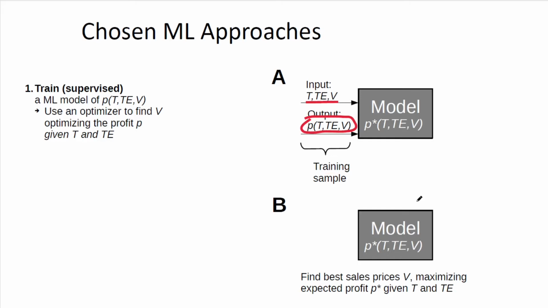So you provide several hundreds or a million training samples to a machine learning algorithm, which then generates a model for you, which is P star, an approximation of the function profit, the expected profit P star. And then in the second step, you find the best sales prices V, which maximize the expected profit P star given your temperature and day of the week.